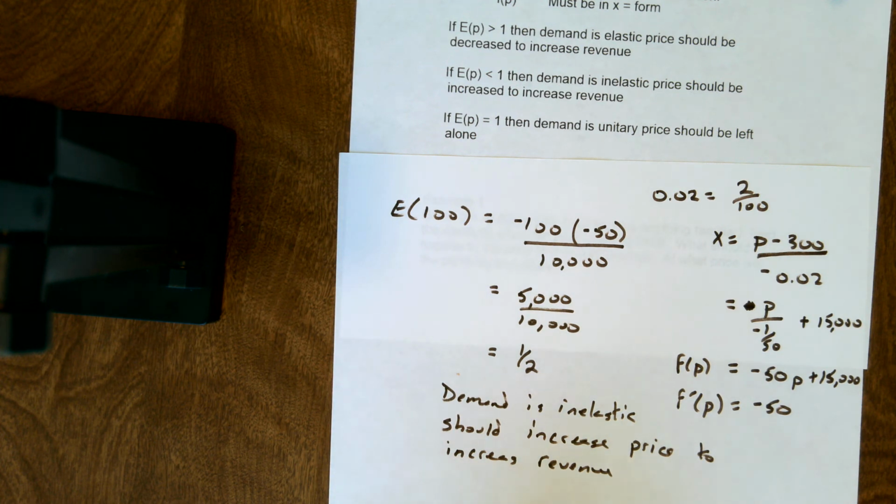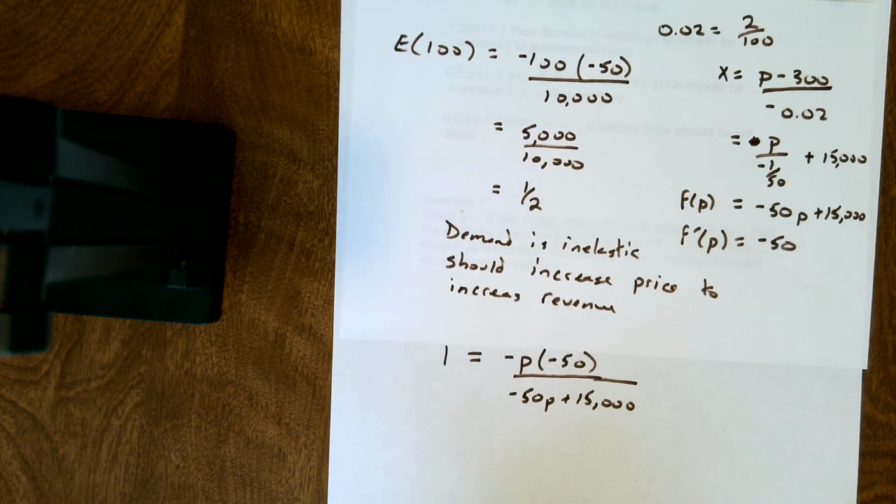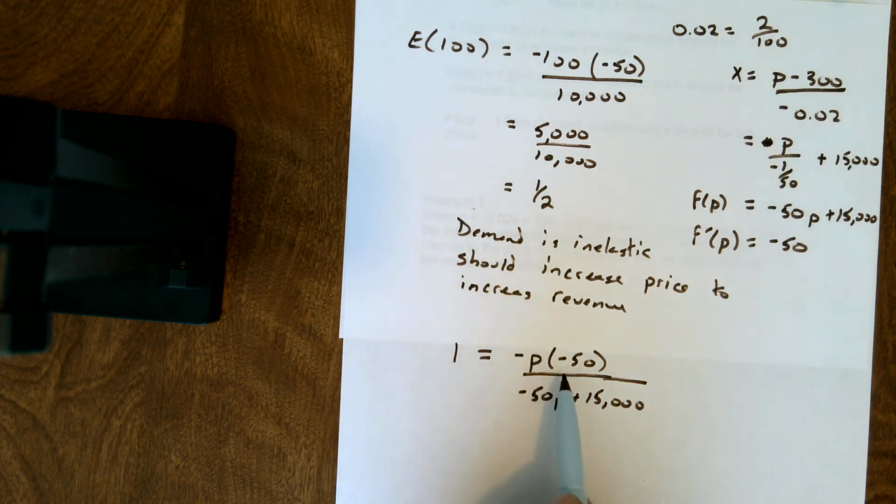If I solve this equation, that's going to give me what my price is going to be in order for our elasticity to be unitary. To solve this, I can multiply my denominator over to the 1. So I get negative 50P plus 15,000 is going to equal 50P.